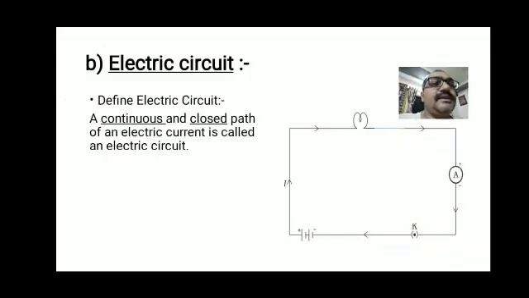Okay, this is our next topic, electric circuit. What is the definition of electric circuit? A continuous and closed path of an electric current is called an electric circuit.